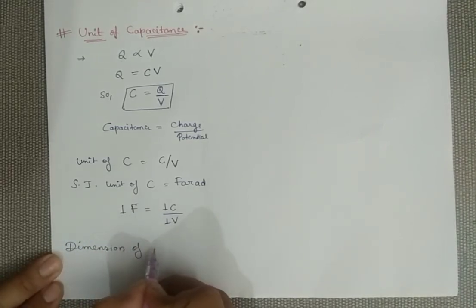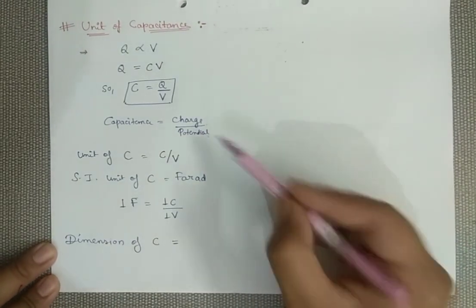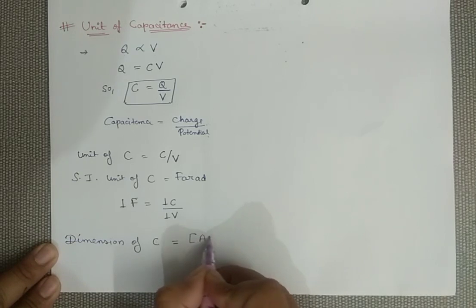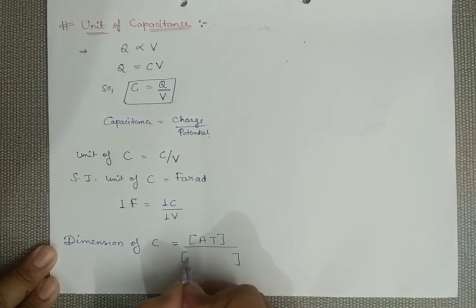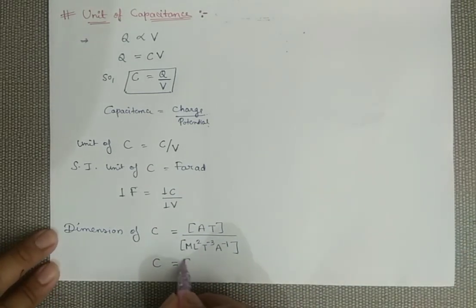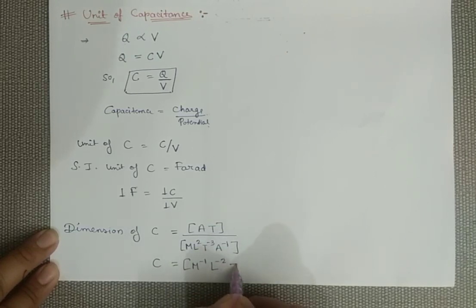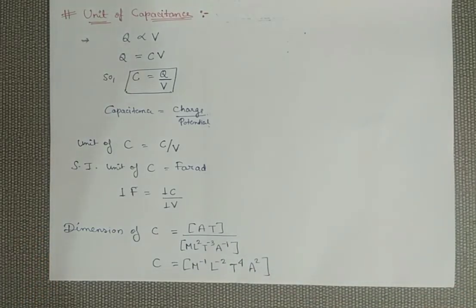Just go through the formula, charge upon potential. The dimension of charge is AT and the dimension of potential is ML²T⁻³A⁻¹. On simplifying you will get M⁻¹L⁻²T⁴A². This is the dimension of capacitance.